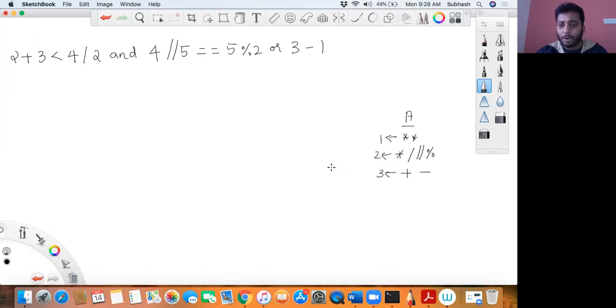But we have all three operators. We have relational also, right? In relational operators, which should be given the high priority? All the operators have the same priority in relational operators: less than or equal to, greater than or equal to, and not equal to. Then we have logical operators. Whom should we give the highest priority to? The first priority has to be given to the not operator.